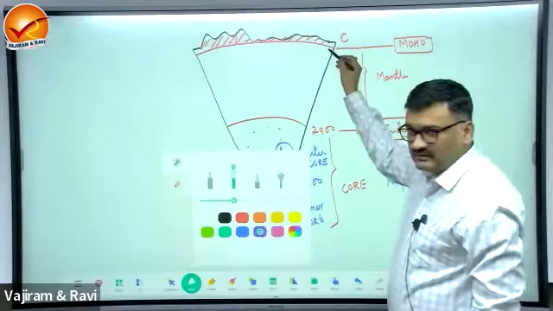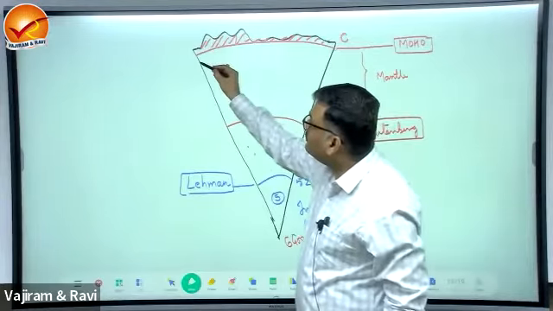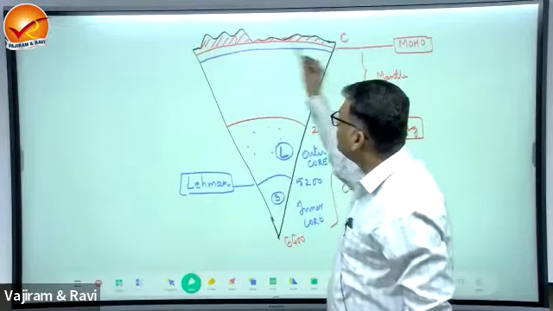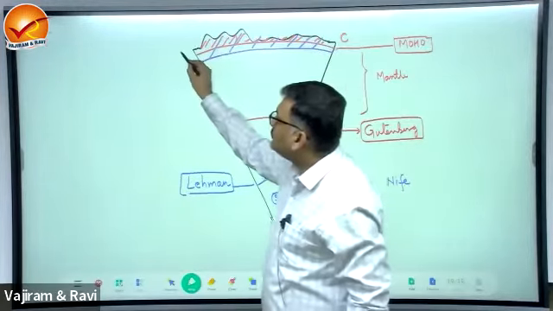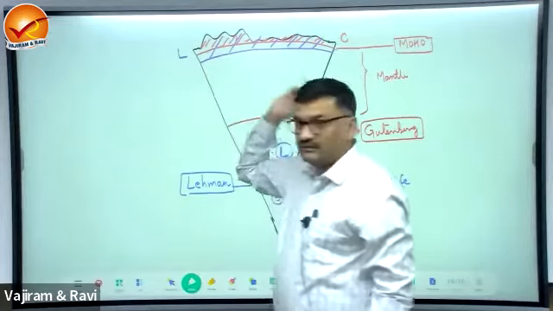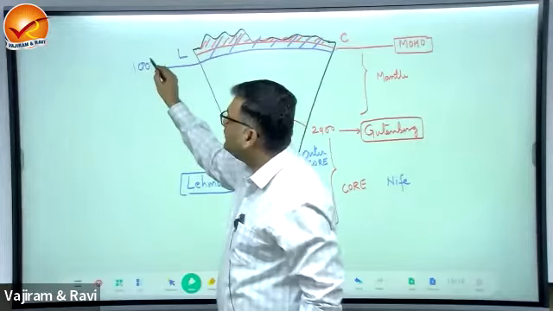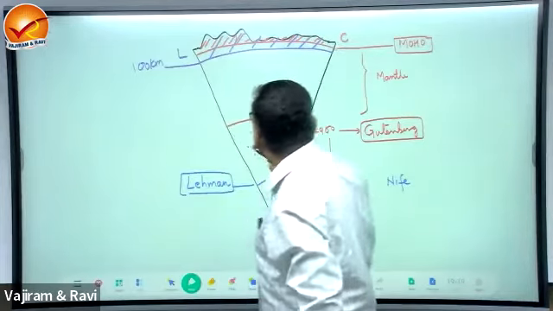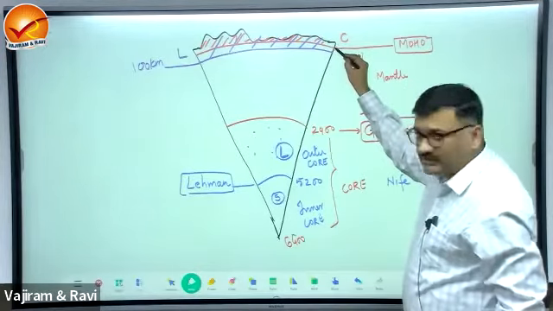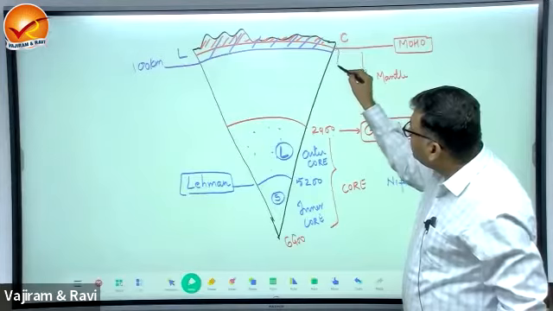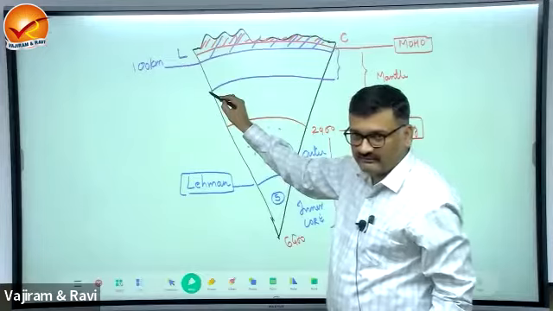Now move to this region. Now from mantle, the first 100 kilometers is going to be a solid, what? Lithosphere. Okay, lithosphere up to 100 kilometers. Now from 40 kilometers, we'll take the first 700 kilometers. 700.